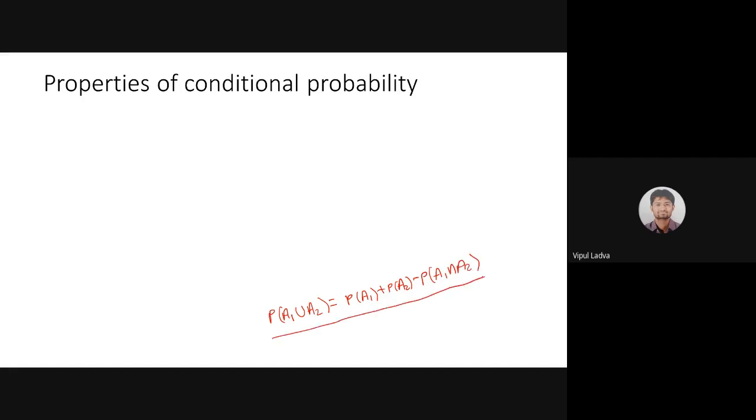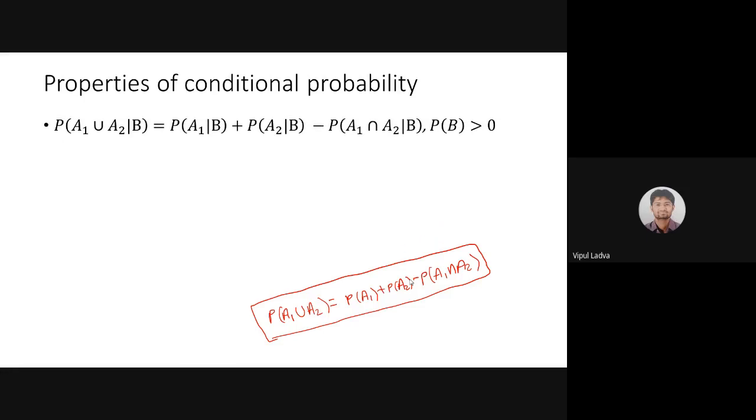Now, based on this, if I introduce the conditions, P of A1 union A2 under some condition, then that condition will remain as it is for each of them: P of A1 under that condition, P of A2 under that condition, minus P of A1 intersection A2 under that condition. If we are good with the definition of conditional probability, then this is very easy to understand.